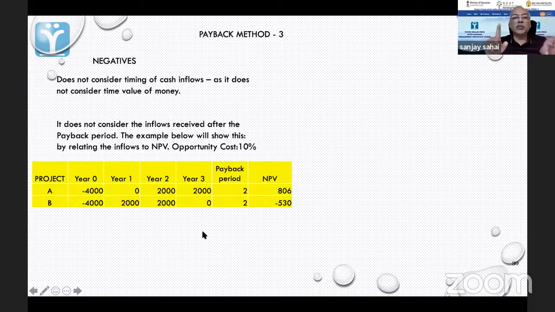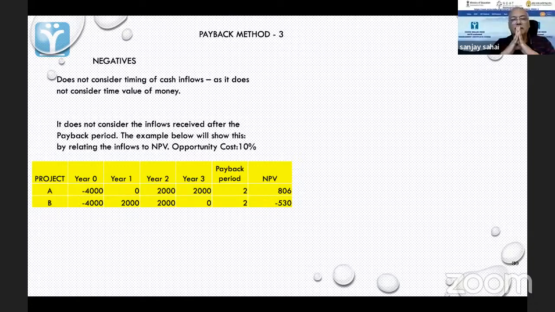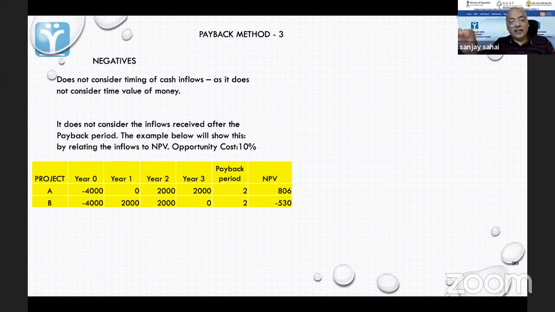Okay. That logic which you are using, you are introducing something which is not there in payback. Payback is not considering timing, remember? Yes, sir. So it is not considering the time value, but it is considering timing, no, sir. It is considering in how many years we are recovering the investment amount. So I am recovering this outlay in 3 years. But as per the formula of payback, you will have to basically divide 4 by 2,000 because it is a uniform outlay and the formula says divide. It's a mechanical thing, Lokesh.